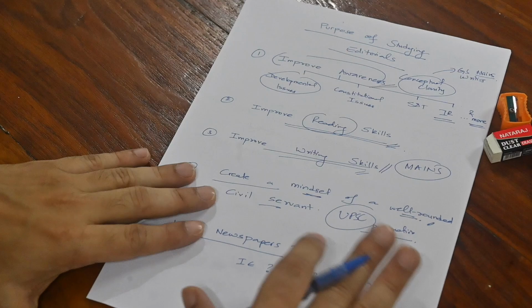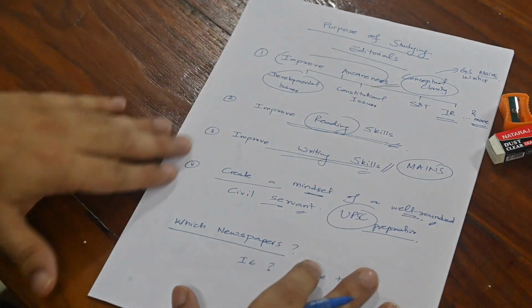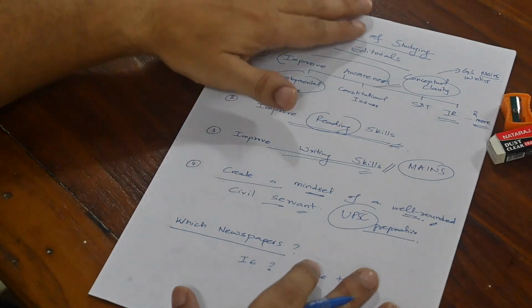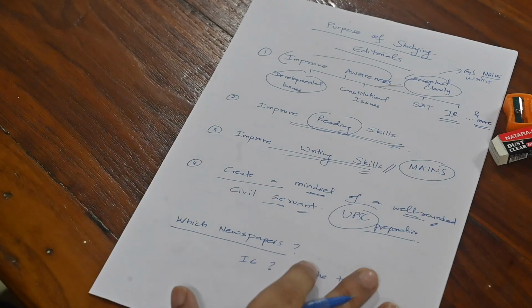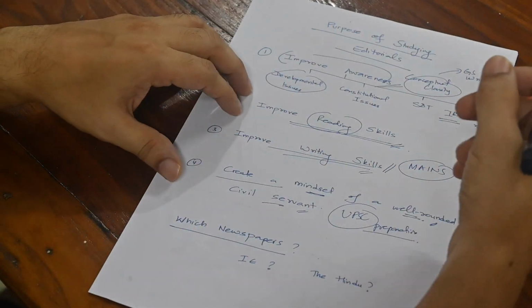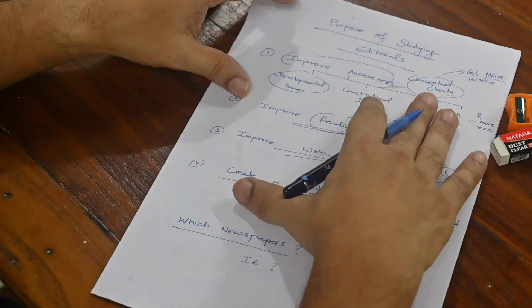You come to know about various issues that are going on in the world, and that helps you to become a better civil servant. So these are the four major purposes of reading editorials, and you should keep them in mind when you start reading editorials and start your strategy of how to maximize your output from editorials and minimize the time you're spending to study them.